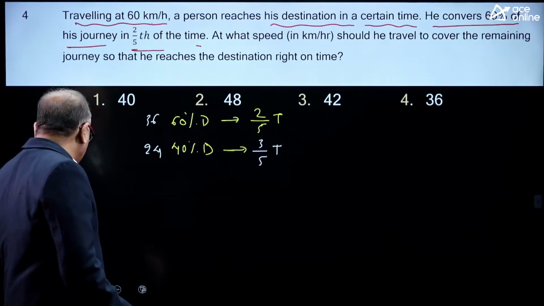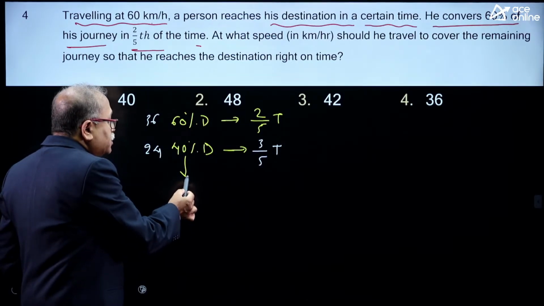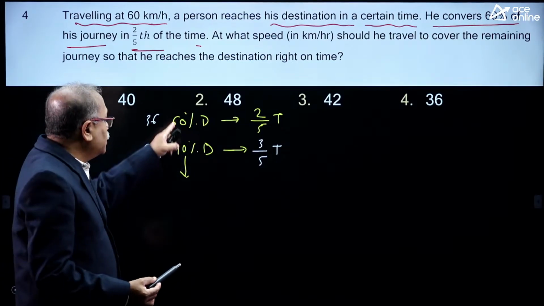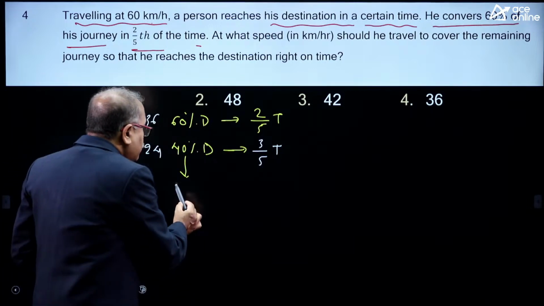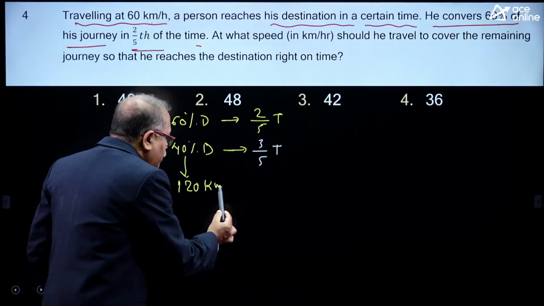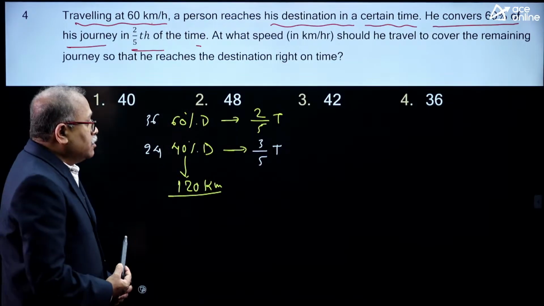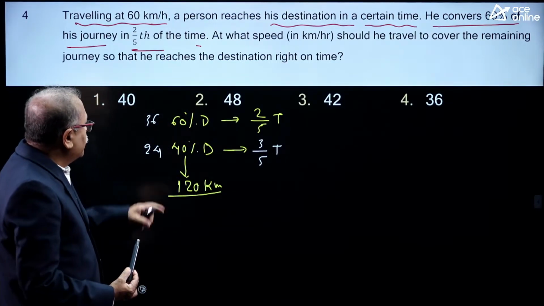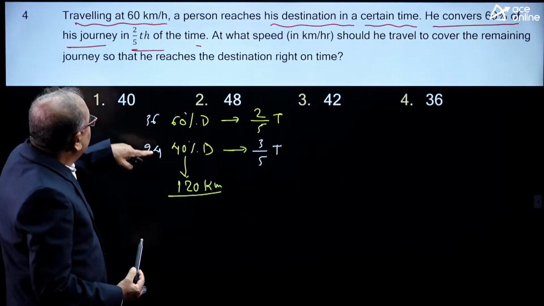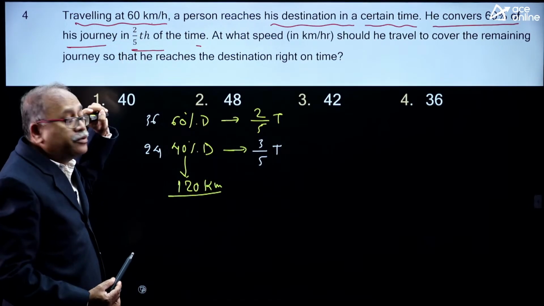As I do not know what the distance is, in that case I will prefer to take the distance which should be the LCM of 60 and 40, which is nothing but 120. So, if this is total 120 kilometer, then how much is the time for 60 kilometer per hour?